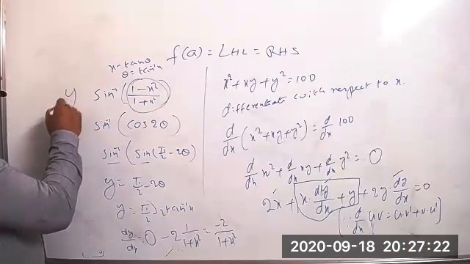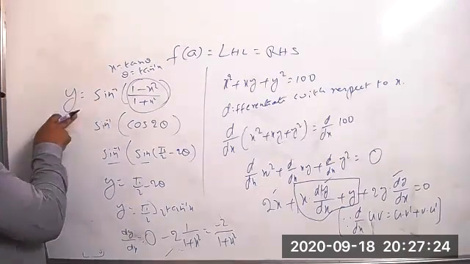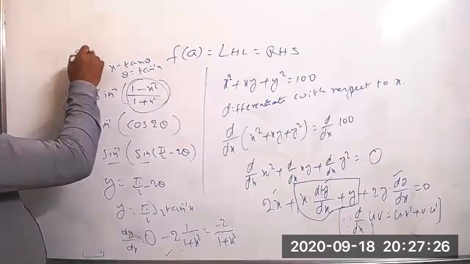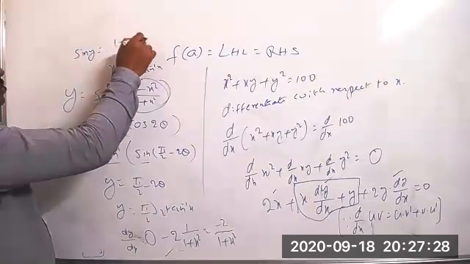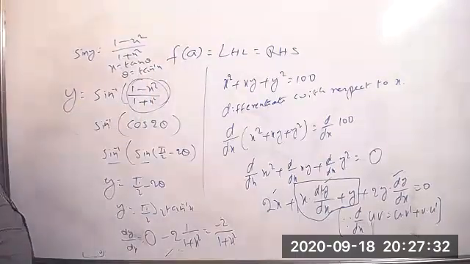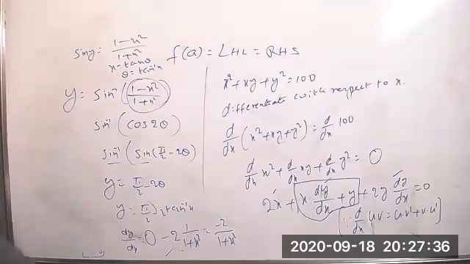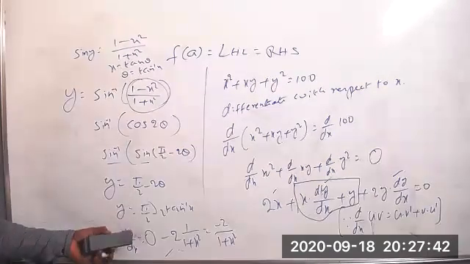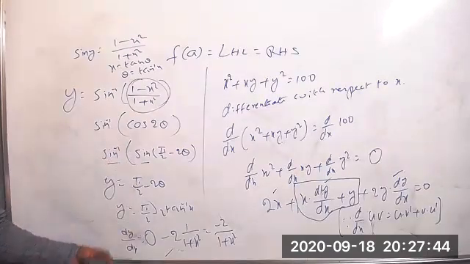You are taking y equal to sin inverse, correct? Now the sin inverse on the right side, it becomes sin y equal to 1 minus x square by 1 plus x square. Now differentiate with respect to x on both sides. Then also we get the same answer. At last, sir, but that will be more lengthy. So you can go through this one. Very easy. Because it is a 3 marks question only, you can do like this.